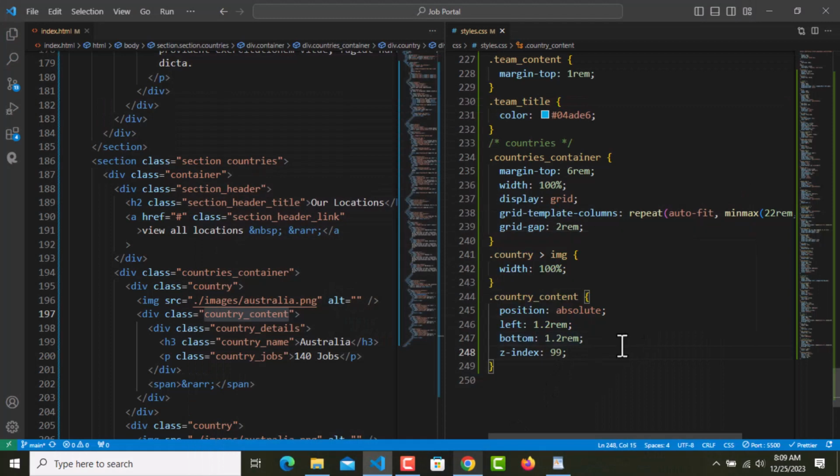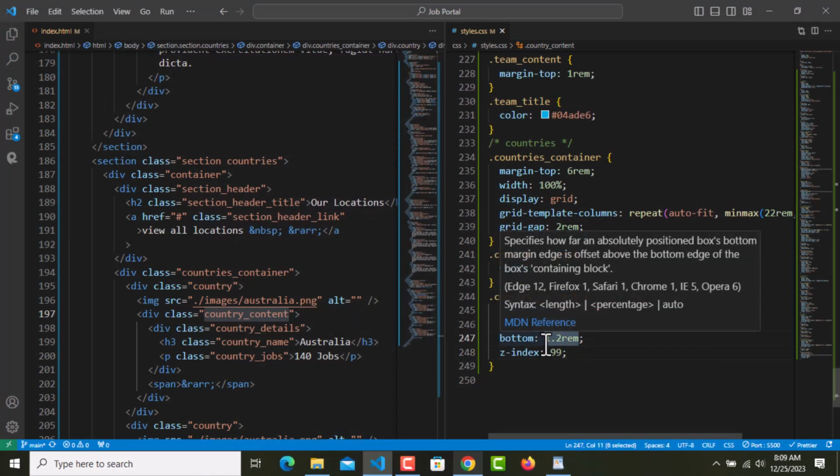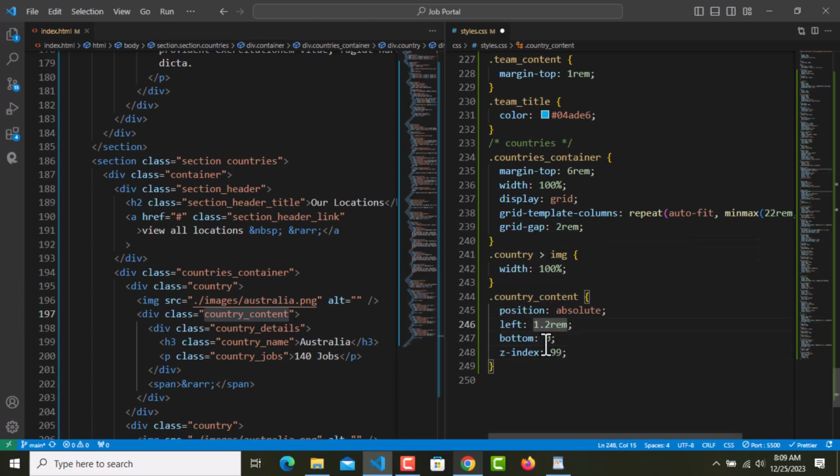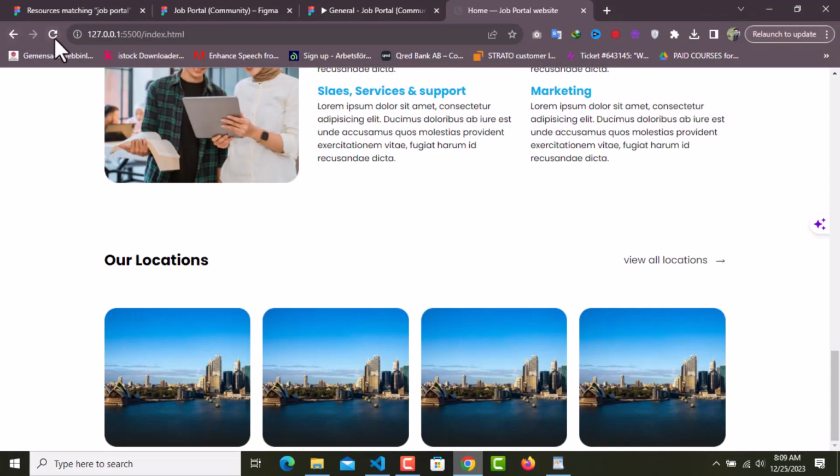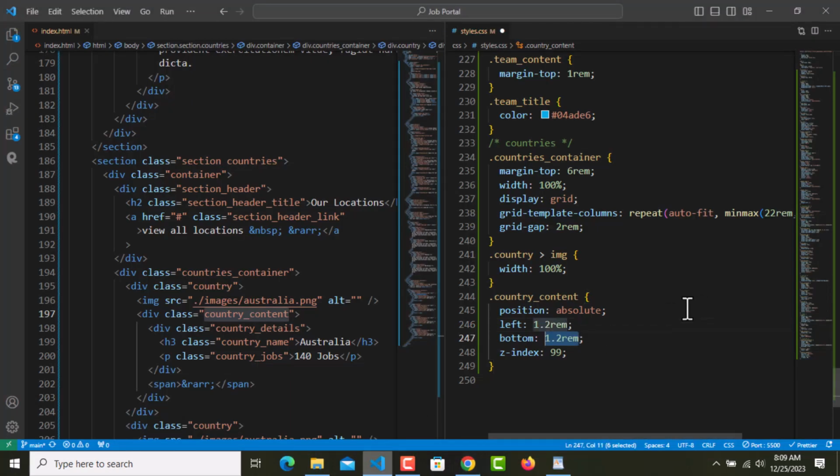Let me try bottom at 0. Let's try this. It's still not working. Maybe 99.